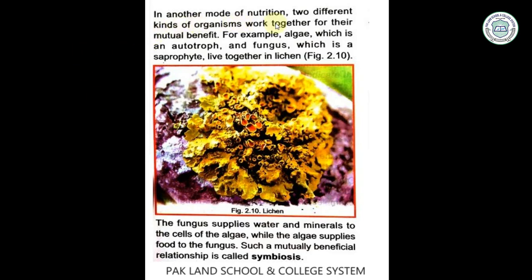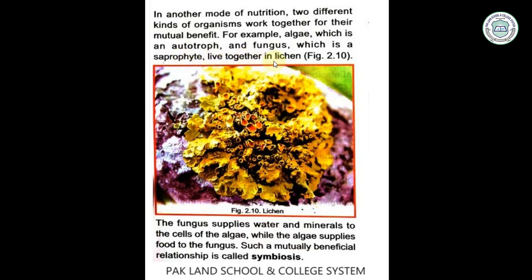In another mode of nutrition, two different kinds of organisms work together for their mutual benefit. For example, algae and fungi live together in lichen. How? Algae are autotrophs, which means they prepare their own food. And fungus is a saprophyte, which can't prepare its own food and lives on other plants.